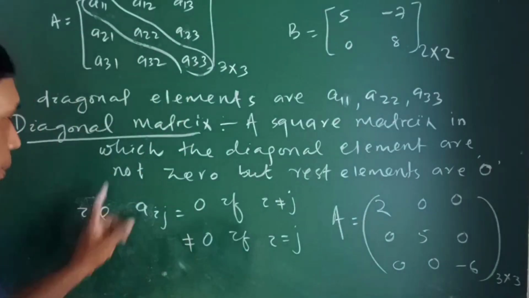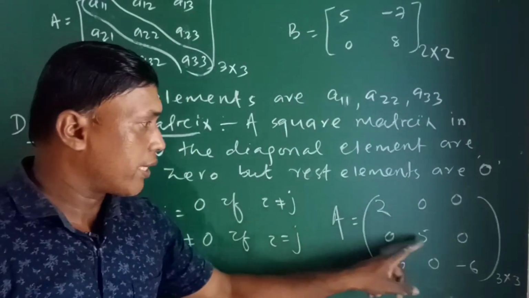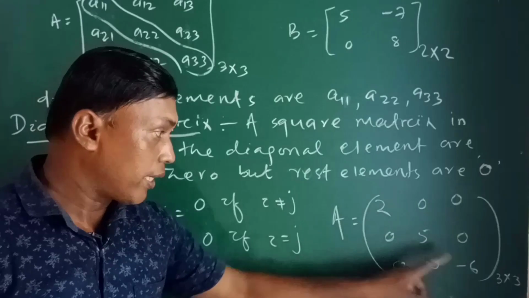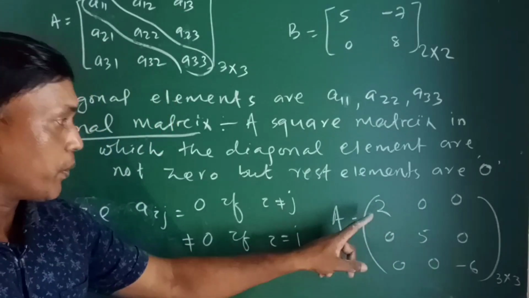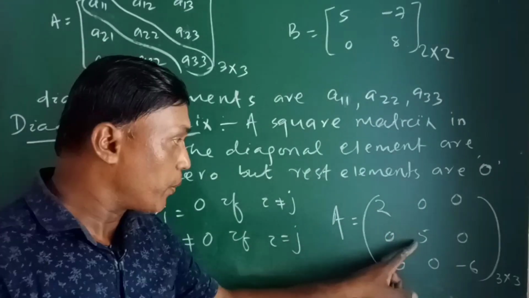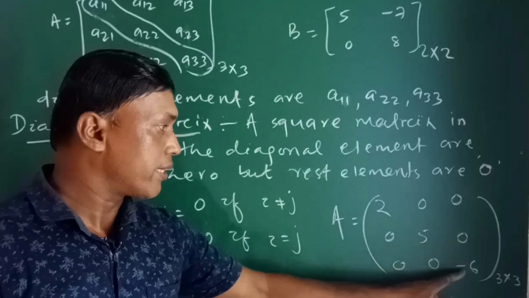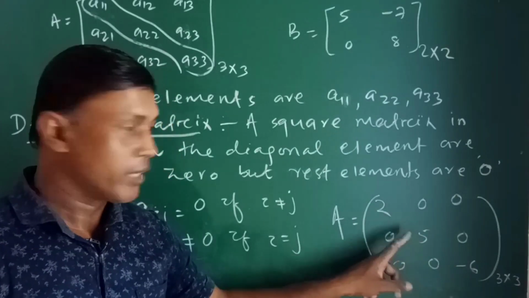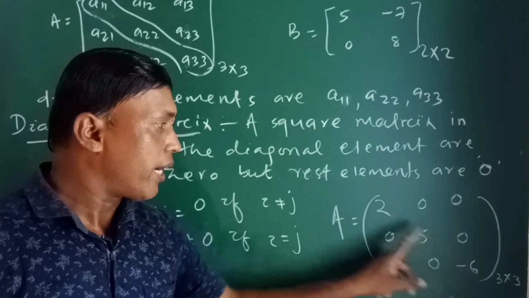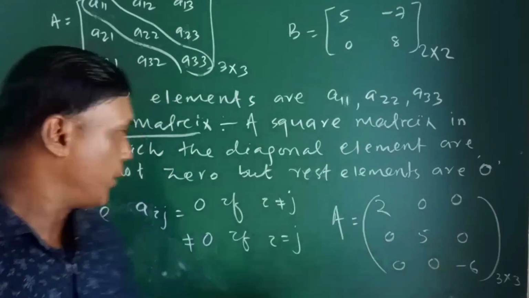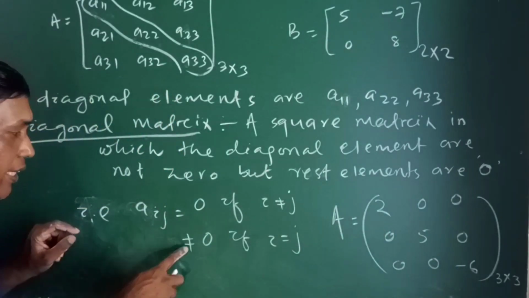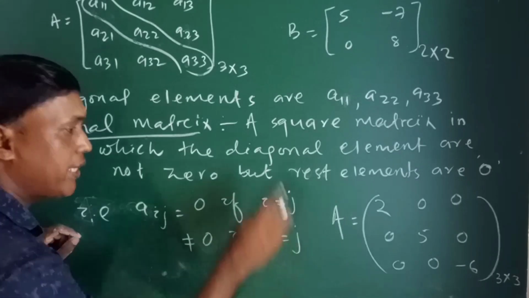In the mathematical definition, these are diagonal elements, and in diagonal elements i is equal to j. So the elements where i is equal to j are not 0. So element aij is not 0 if i is equal to j.